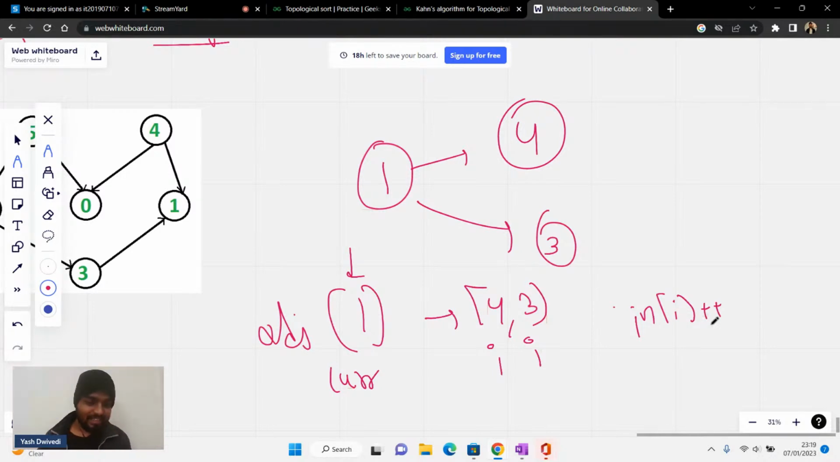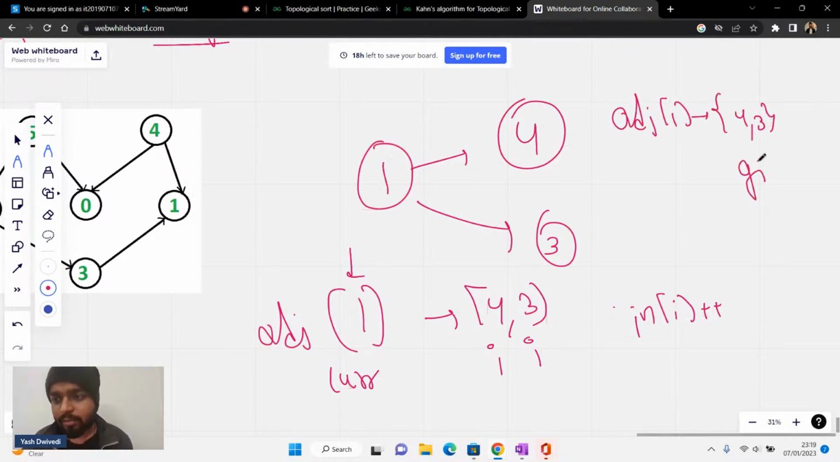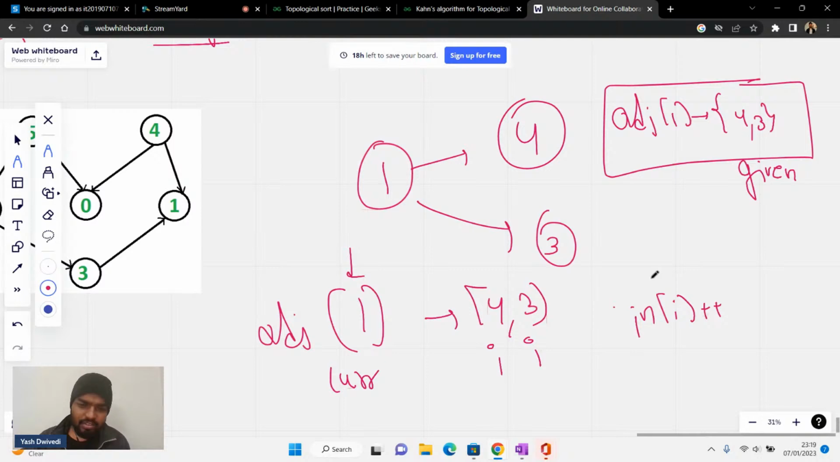So to count in degree, do we need to create an adjacency matrix? No, adjacency list. It will already be given. Like adjacency of 1 having 4 and 3 will already be given to you. By default, the program will give you this, and you just need to iterate through the adjacency list.